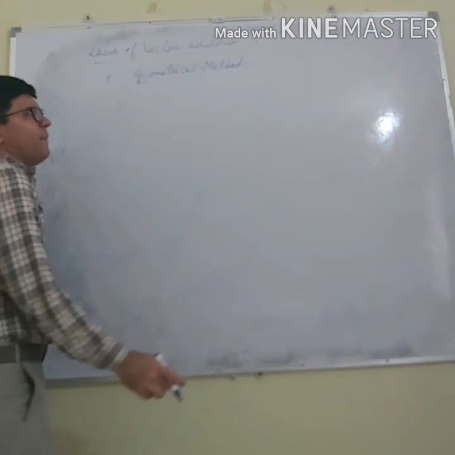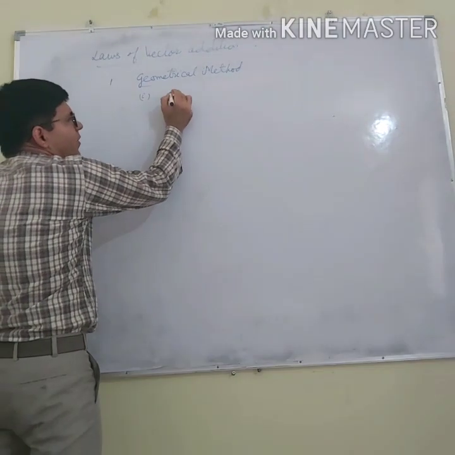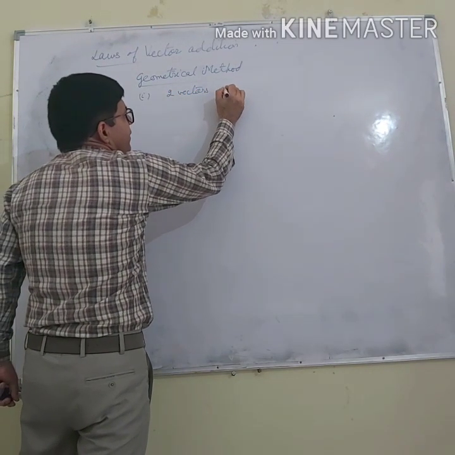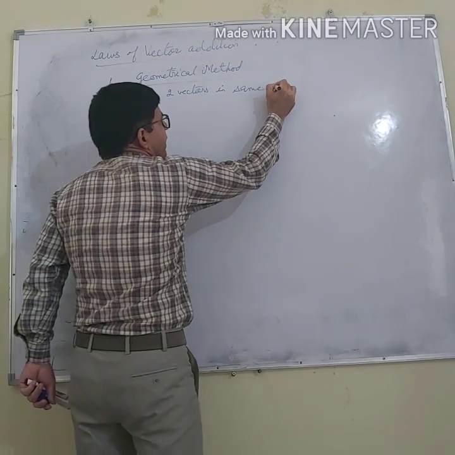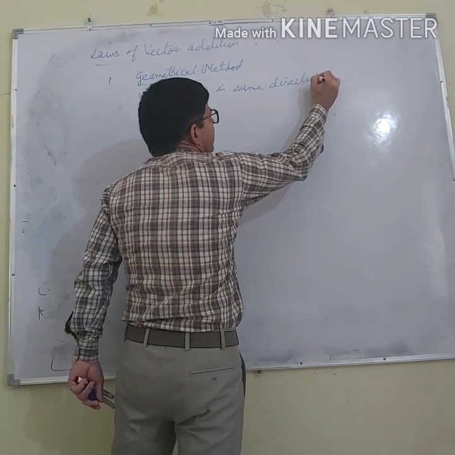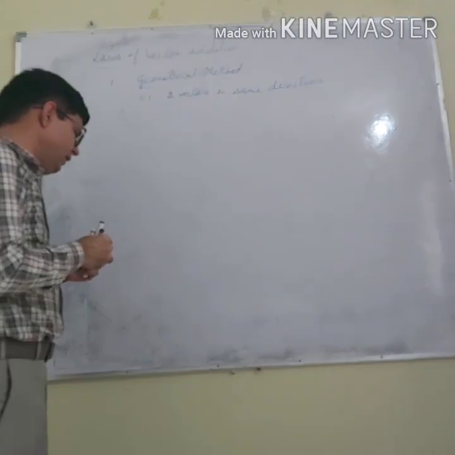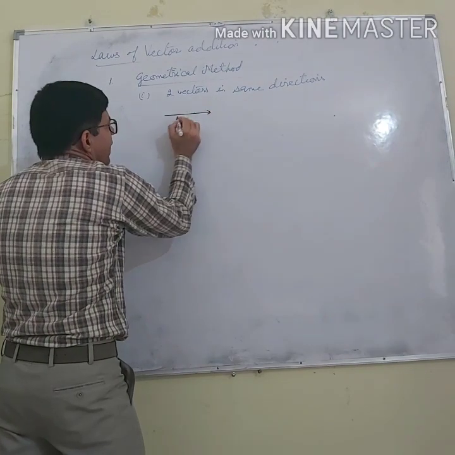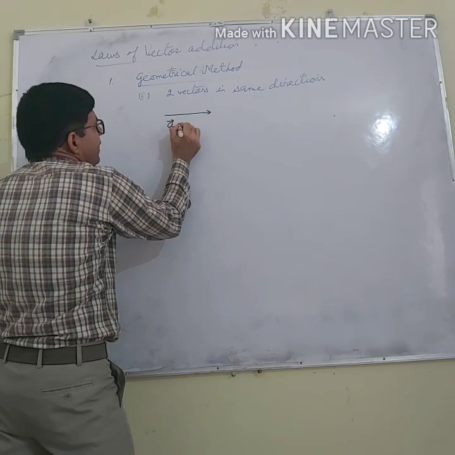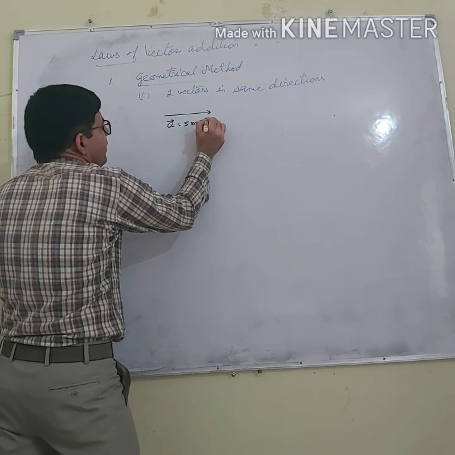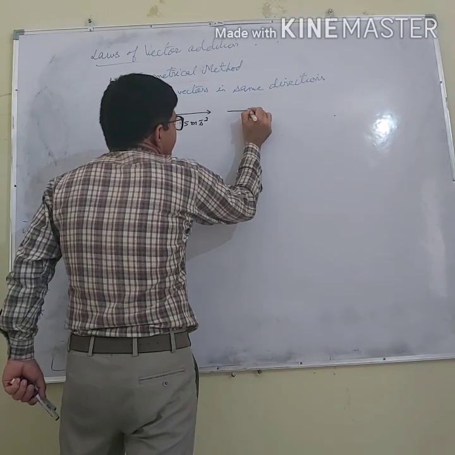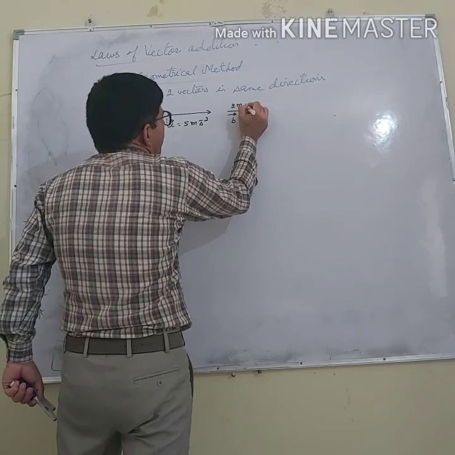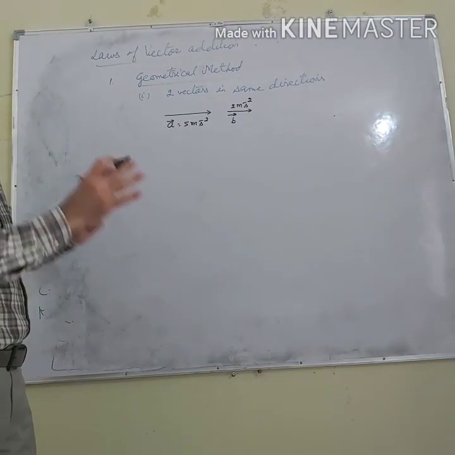Let us say we are having two vectors in the same direction. Let us say I am having vector A. This A is 5 meter per second square, direction is east, and this is vector B and it is 2 meter per second square. Both are having the same direction.